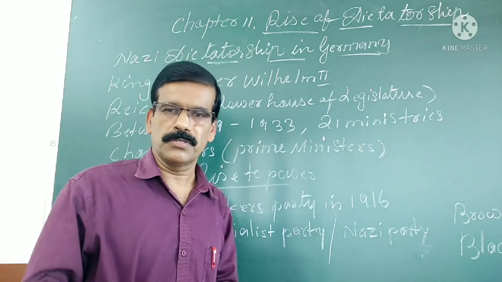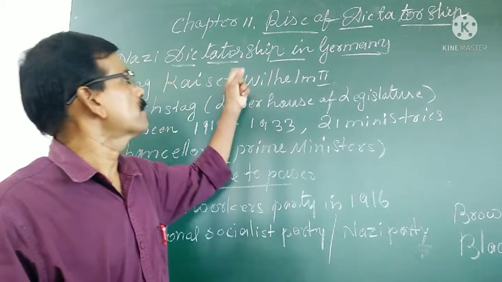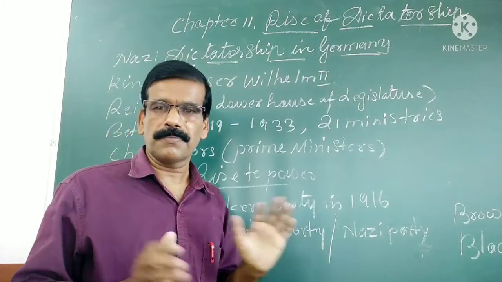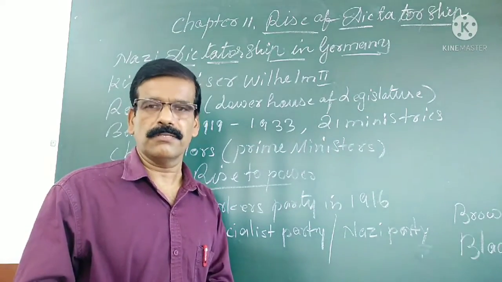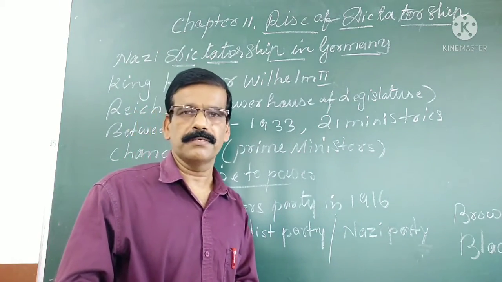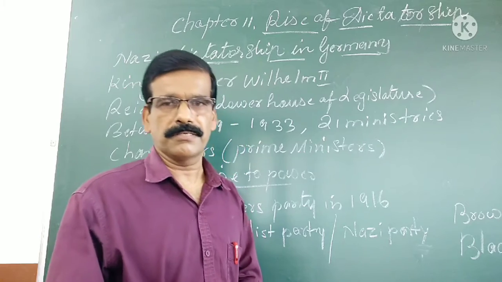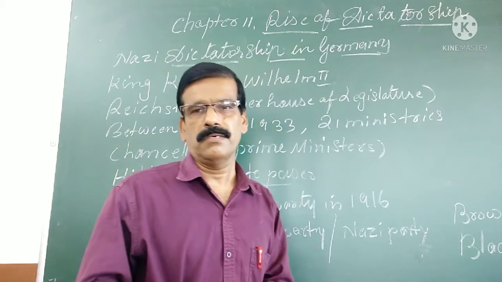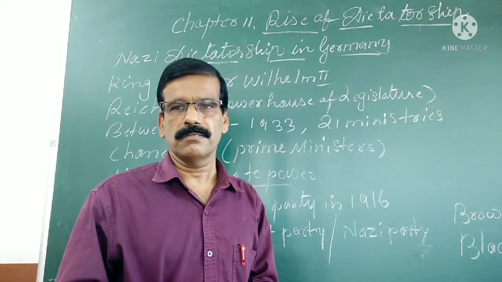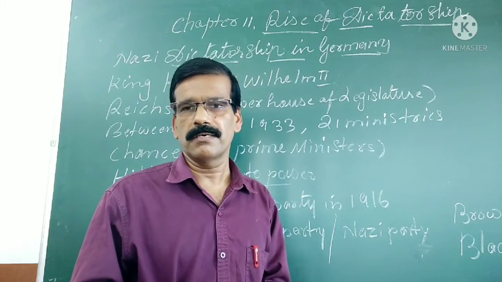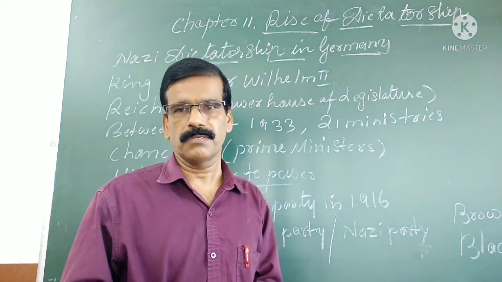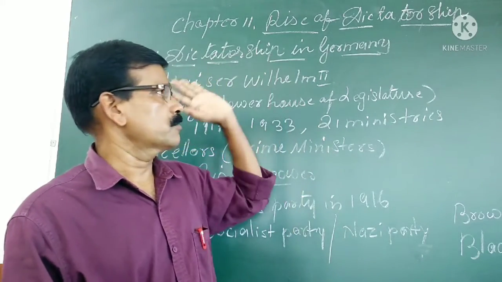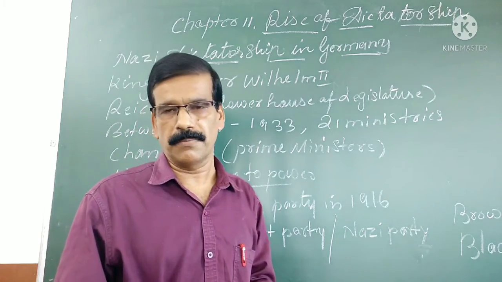Today I am going to teach you chapter number 11, Rise of Dictatorship. This chapter has two parts. First is fascism in Italy, and the second is the rise of Nazism in Germany. Regarding the first part, fascism in Italy, it has already been taught. So I will teach you the second part, that is the rise of Nazism in Germany.